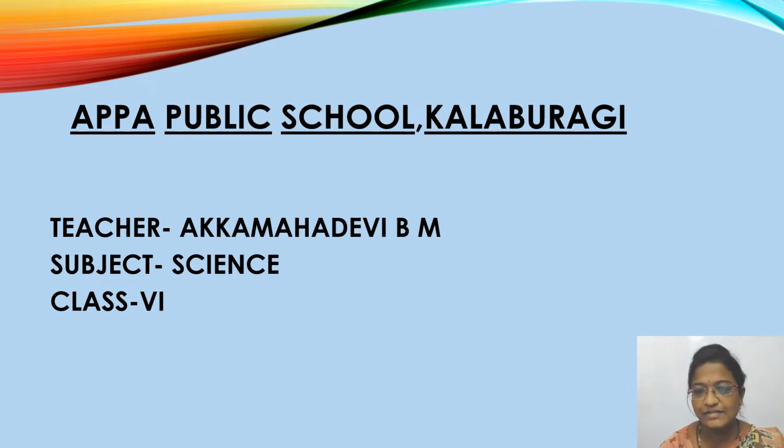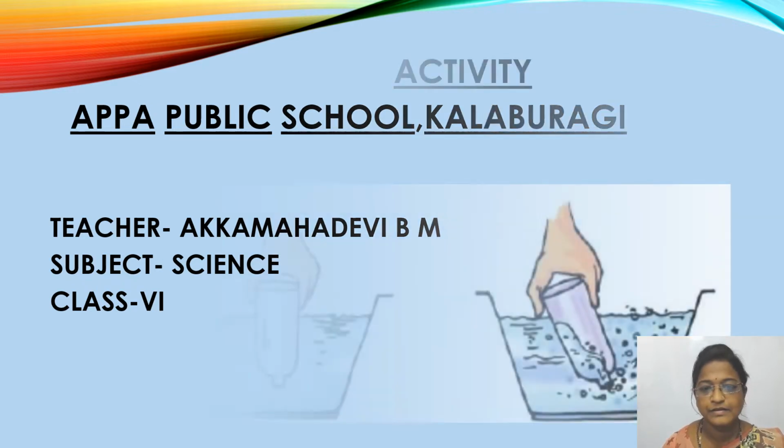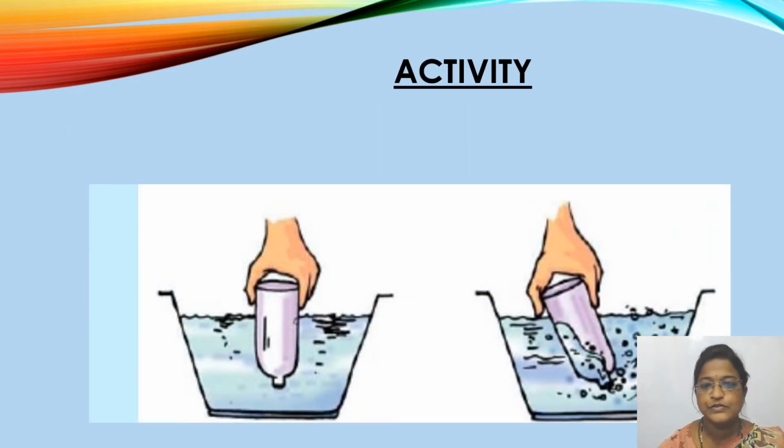Before starting this chapter, let us conduct one small activity. For this activity, what are the things we need? We need one beaker, some water, and one empty water bottle. Let us start this activity. First, take one empty open bottle.